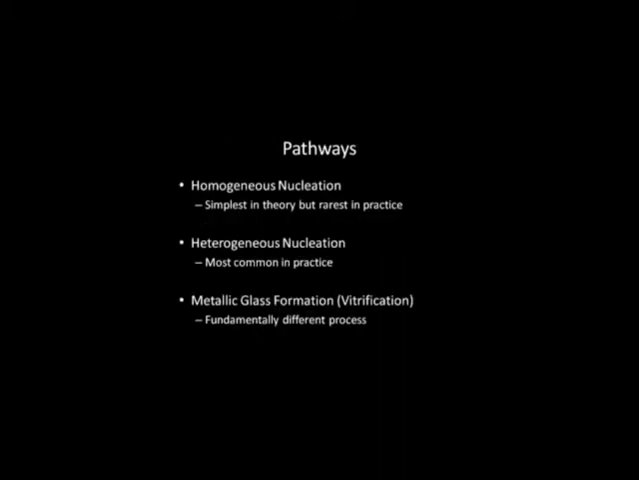There are three pathways along which this transformation can occur: homogeneous nucleation, heterogeneous nucleation, and metallic glass formation, or vitrification. I'll begin with homogeneous nucleation, which describes the growth of a nucleus of the solid phase suspended in the liquid phase. Then I'll move to heterogeneous nucleation, which involves the same process, except that the nucleus forms at an impurity in the melt, either a foreign particle or a mold wall, for instance. Finally, I'll discuss vitrification in metals, which presents an alternative to the nucleation and growth processes of the first two.